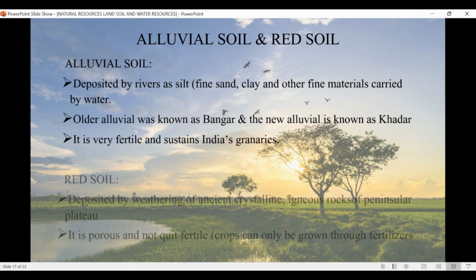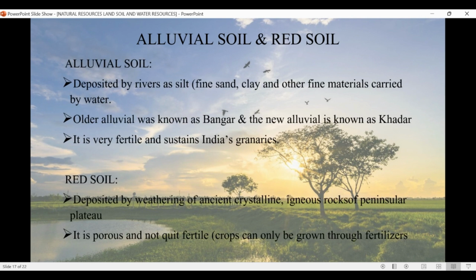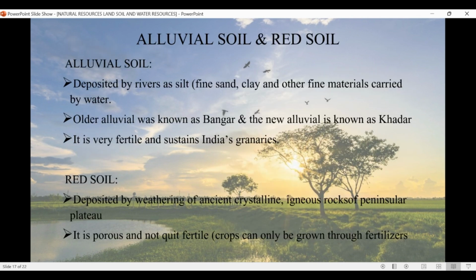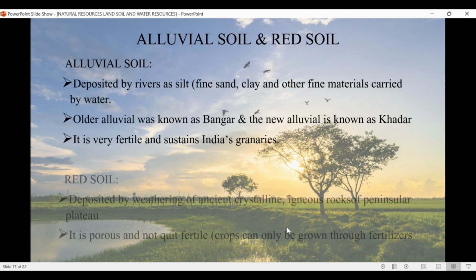Then comes the red soil, formed by the weathering of ancient crystalline, igneous rocks of the peninsular plateau. As I told you in the previous slide, the red soil is present in the east area and in the south area of India. So it consists of the most ancient crystalline and igneous rocks of the peninsular plateau. It is porous and not quite fertile, because crops can only be grown here through fertilizers.